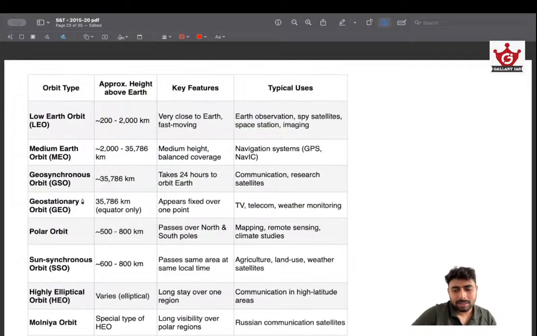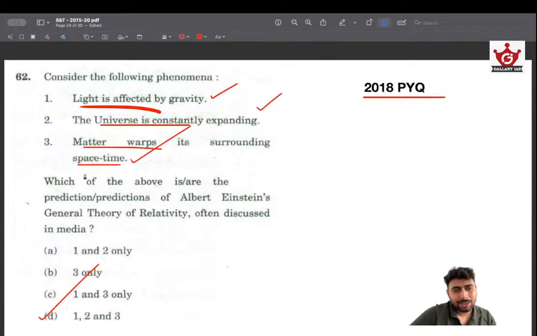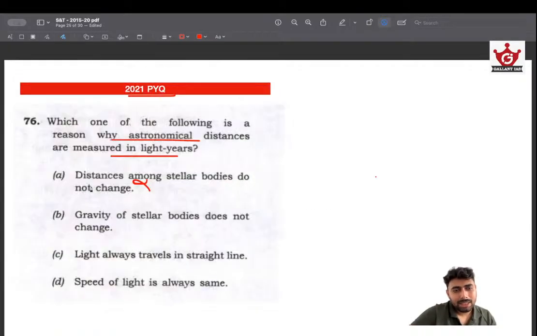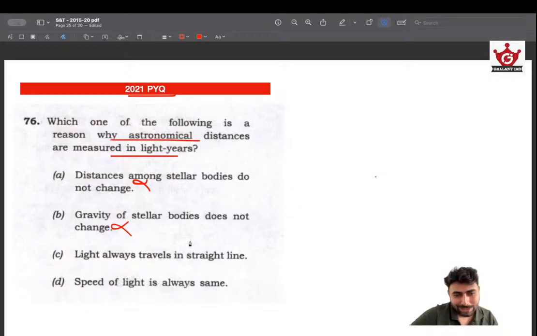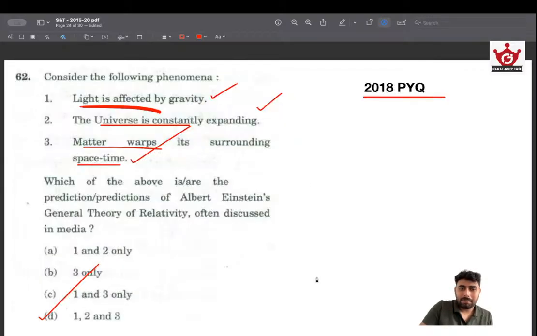Again, if you look at it, the universe is constantly expanding, meaning that the distance between the stellar bodies may change. They will be moving, and that can also change. Light always travels in a straight line. Light is affected by gravity, meaning that it will bend, and this is wrong. And the only statement that remains is D, and we can easily arrive at the answer. Look at it, how easy this is when you have looked at this particular PYQ.